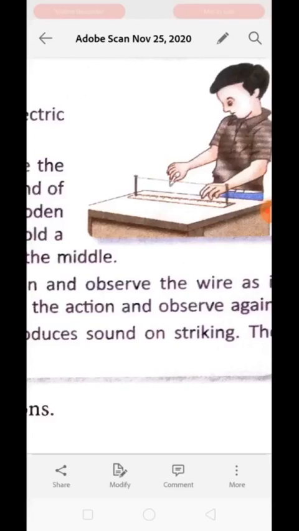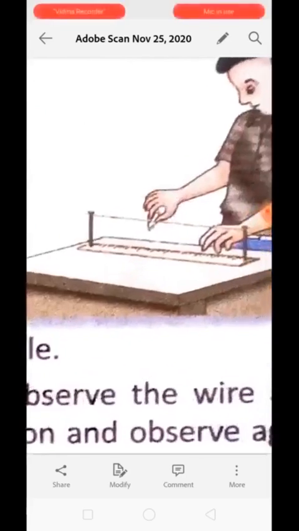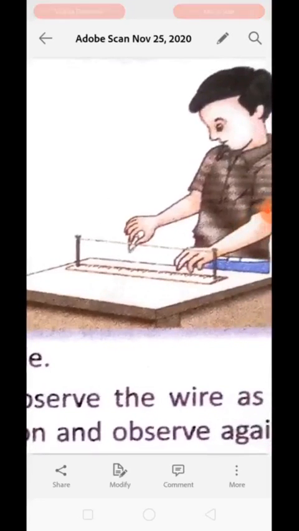These 2 iron nails are tied together with the help of a copper wire, and you are supposed to pull the string of the wire. You can observe that when the wire is moving, there is vibration in the wire. When you stretch the wire from the middle to one side, it will create a kind of sound.